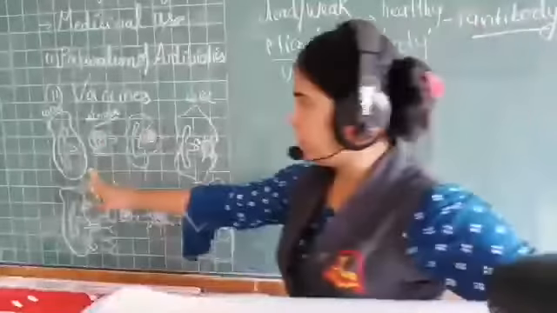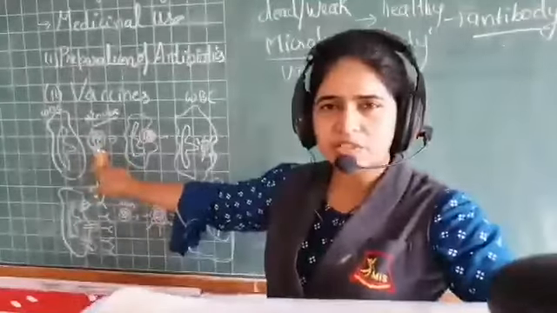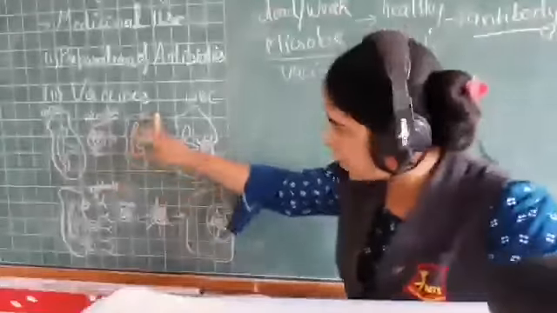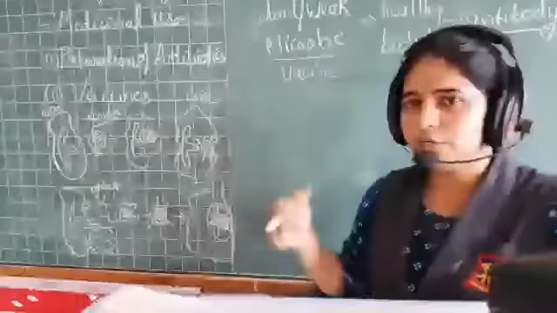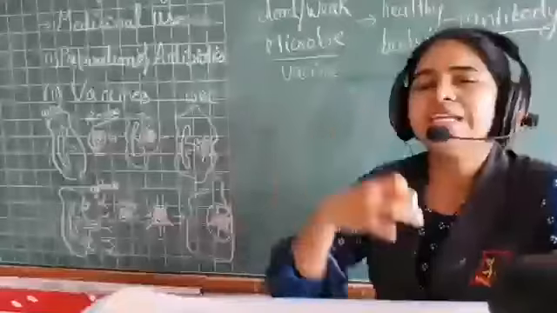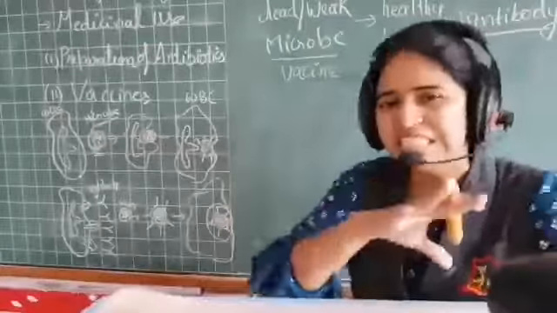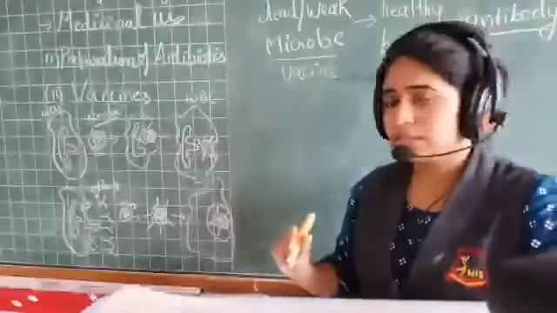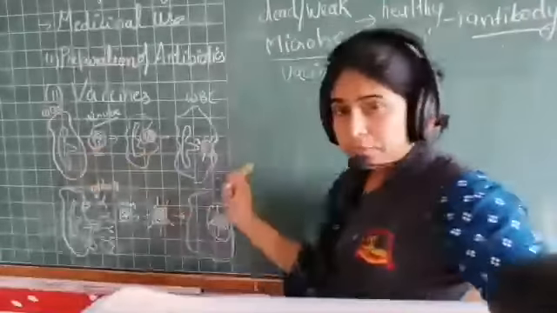So that is WBC slowly approaching the microorganism which is going to cause you disease. It has surrounded the microbe, and finally it takes the microbe inside the WBC, and it eats it and finishes it, right? One is this, that if the microbe enters our body, then this can happen.